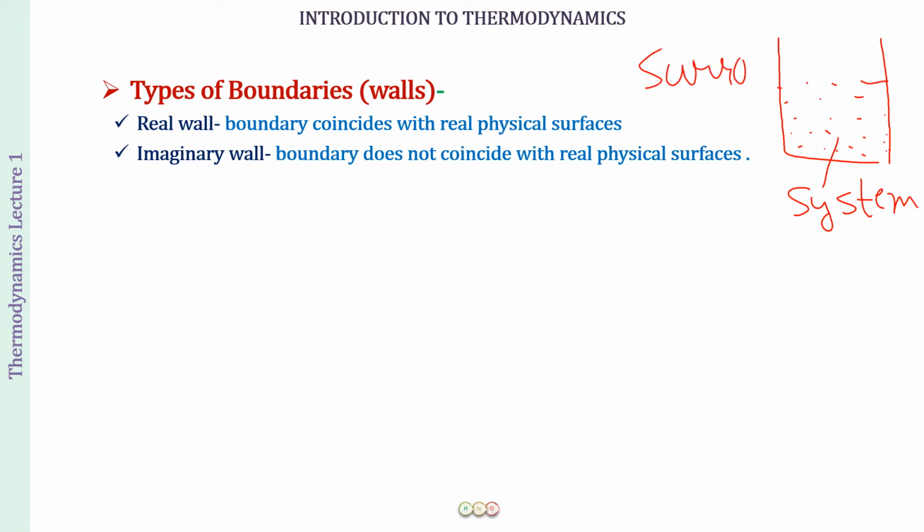And the glass, the beaker in which we have kept the water, well, that is going to form the wall or the boundary. Now, what type of wall is it? Well, it is going to be called as a real wall because we can see it. This is a boundary which does mark with real physical surface. So this is called as a real wall because we can see this boundary between the system and the surrounding.